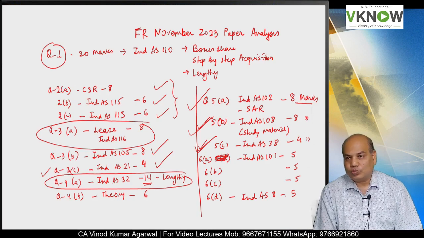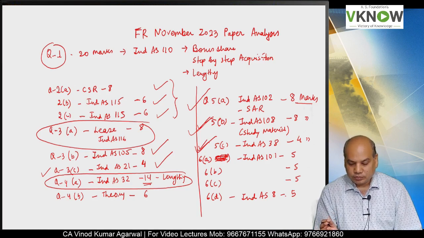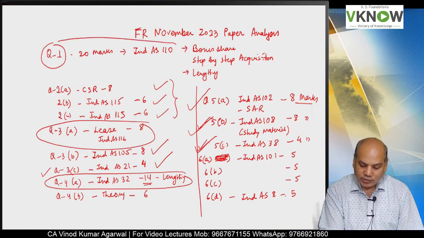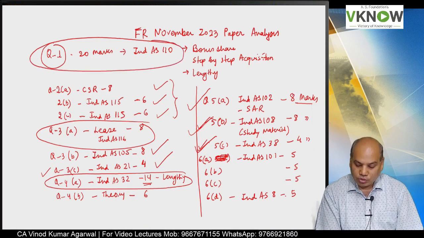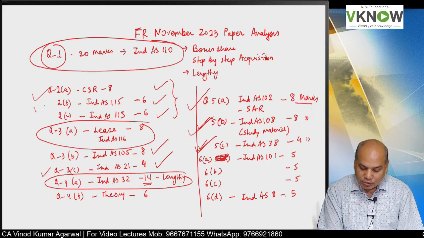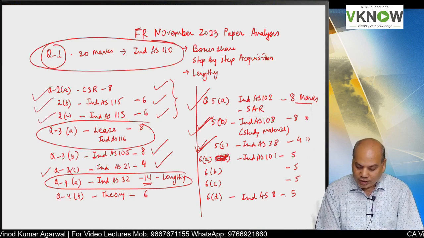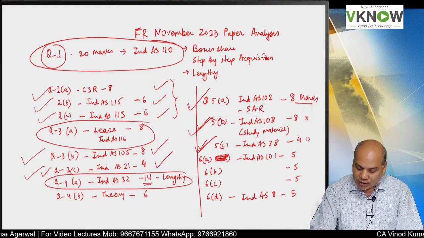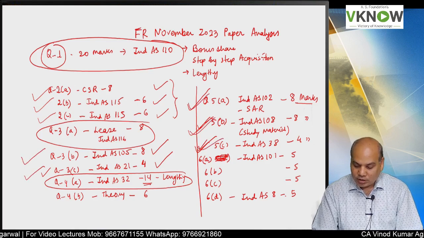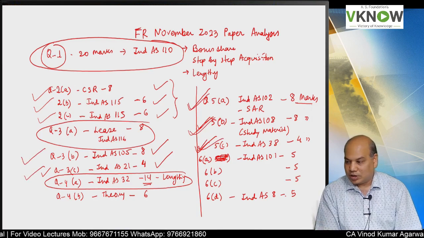So you have to choose the right problem. Maybe you may not start with the Ind AS 110 problem. That would have consumed more time. So to start with, solve these easy questions which will take less time and give you more marks, and one question you can keep as an option.